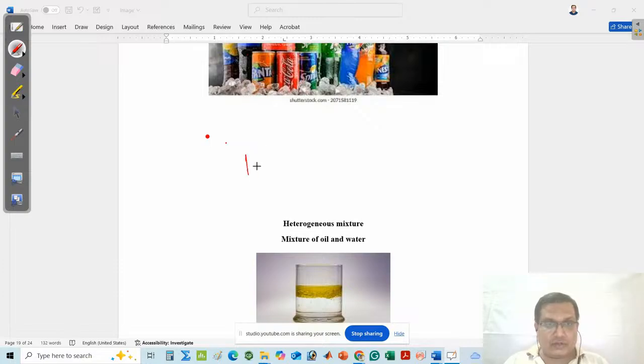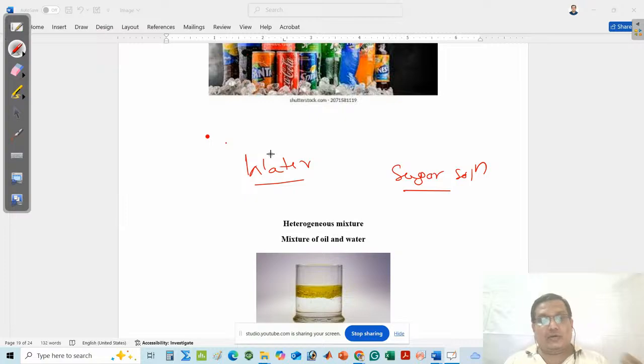Another example: suppose I want to take water. Another is your sugar solution. Take sugar solution and water. Water is made of two elements, hydrogen and oxygen. If you think about hydrogen and oxygen, their properties are quite different from the properties of water.